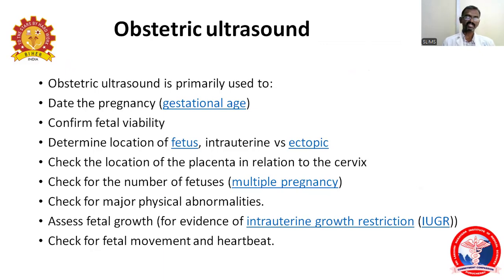What do major physical abnormalities mean? Whether there are any anomalies that can be found, such as VSD, ASD, encephalocele, and CTEV. So we can identify the major physical abnormalities. Apart from that, we have to find the fetal growth as well as intrauterine growth restriction and fetal development. And moreover, the fetal movements and the heartbeats.